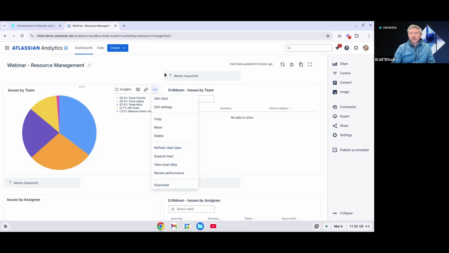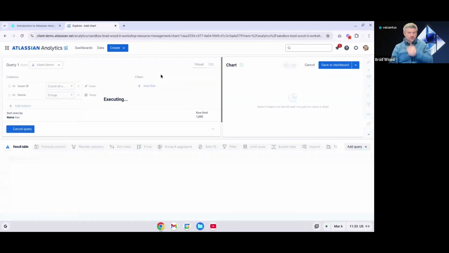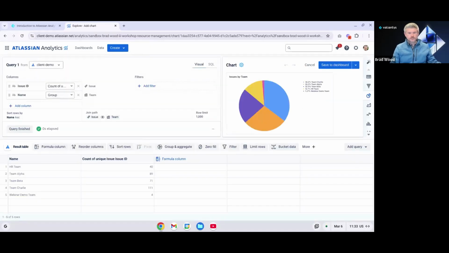So a lot of great options here. Let's go to edit chart. And we'll actually look at the chart configuration now. So I mentioned there's two different ways to configure charts. We've got our visual SQL mode, and then we've got the SQL editor itself. You can see how to switch between those two right here. For this demo, we will be focusing on the visual SQL mode, and that's how this chart has been configured.